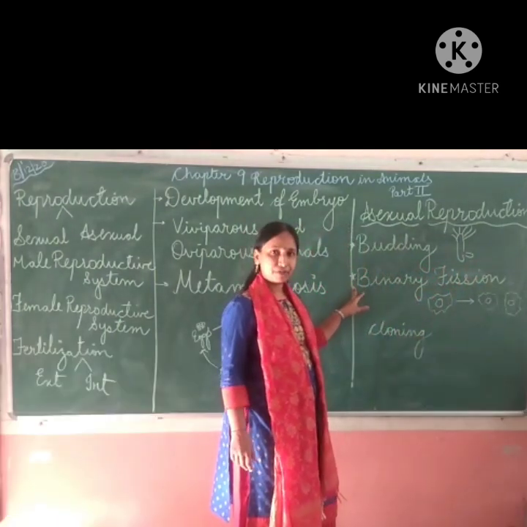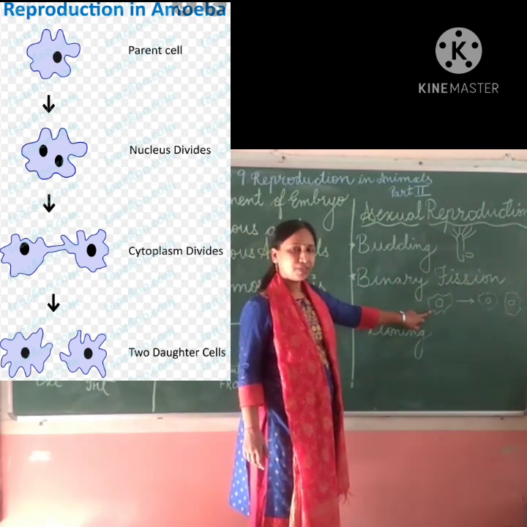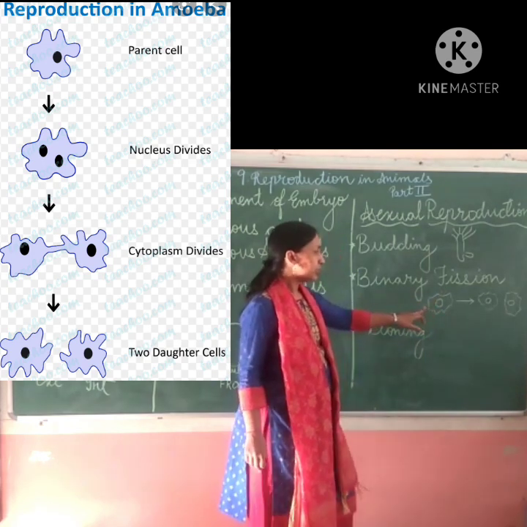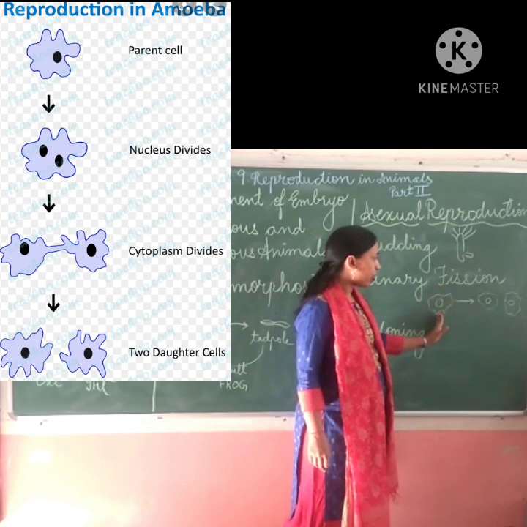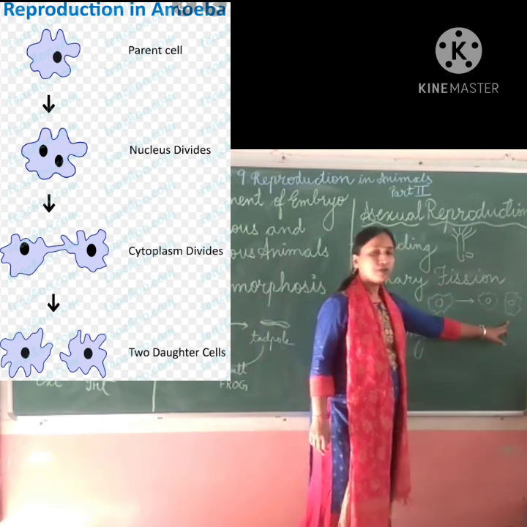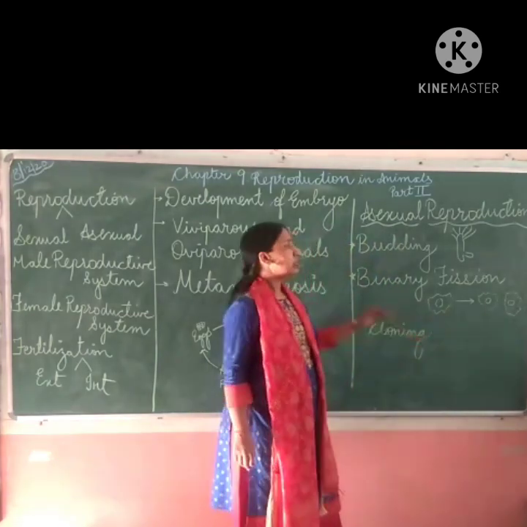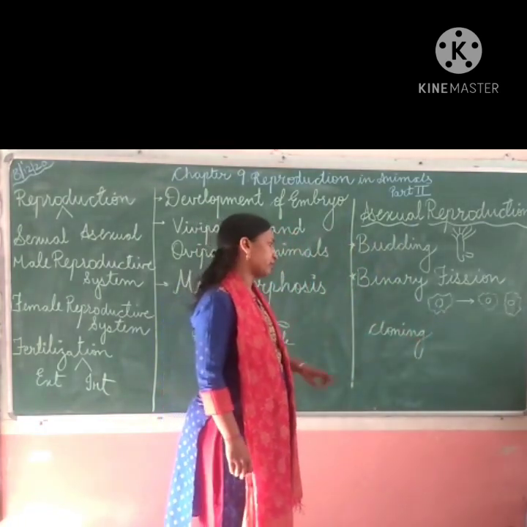Another is binary fission. Which organism is this? Can you identify? Unicellular organism? Yes, amoeba. In this amoeba, the nucleus will get divided into two parts, and even the cell organelles, and then two daughter cells are born. This is the parent cell. So in lower organisms, asexual reproduction is seen in animals.